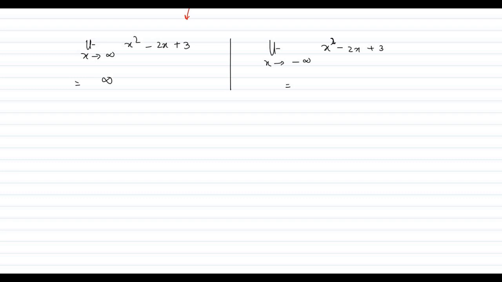Minus infinity, and for x square it will be positive infinity. This will lead us to positive infinity and overall infinity. So that is how we can do limit x tends to infinity in case of polynomial.